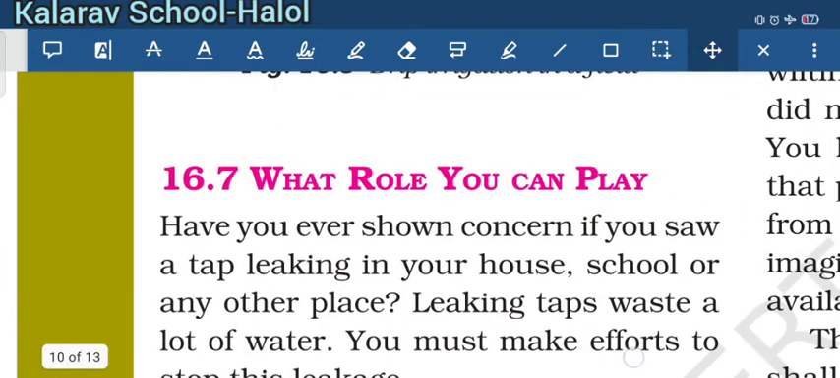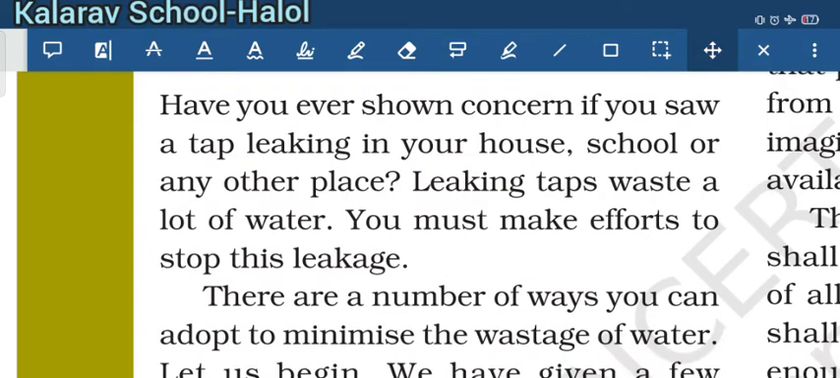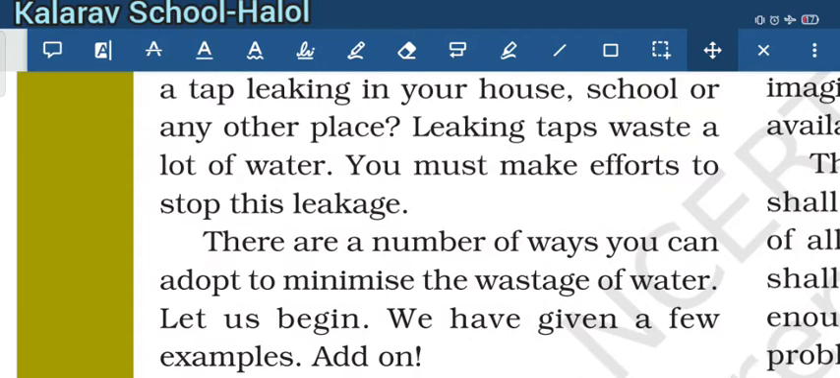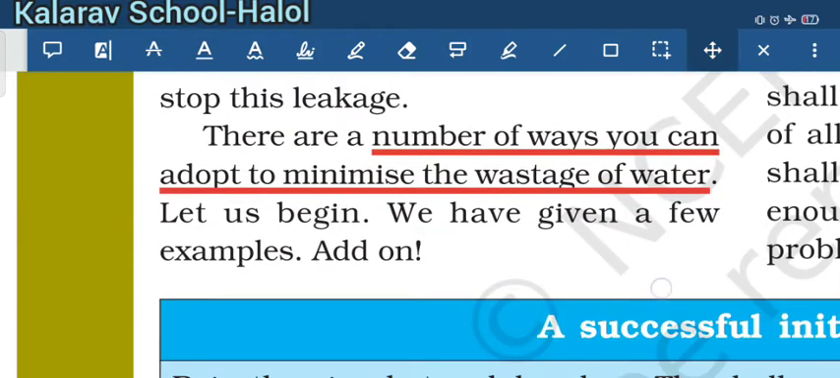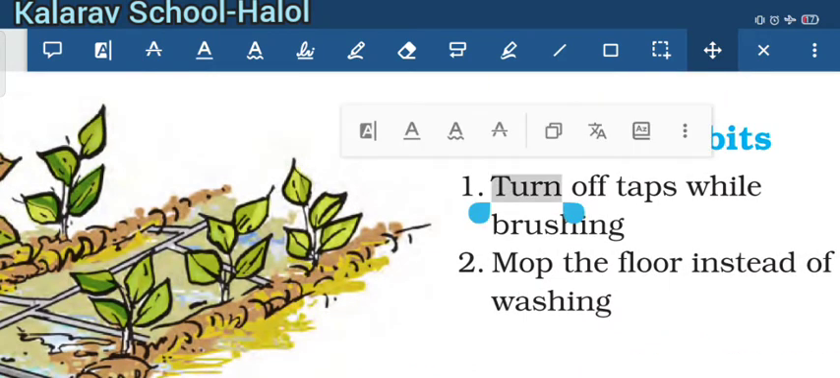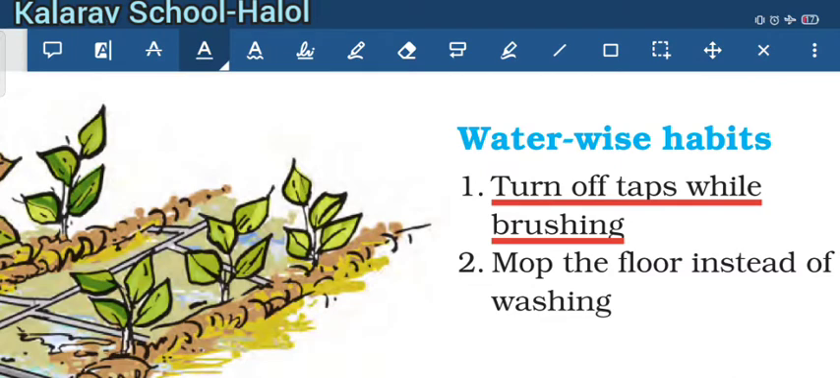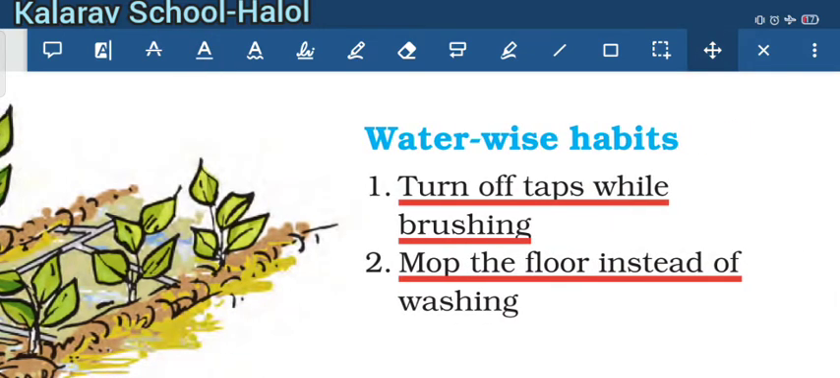So what role can you play? As you see, there is leakage in the taps of your houses, school and many other places. Leaking taps waste a lot of water, but there are a number of ways you can adopt to minimize the wastage of water. For example, turn off the tap while brushing. Mop the floor instead of washing. You should mop the floor instead of washing.